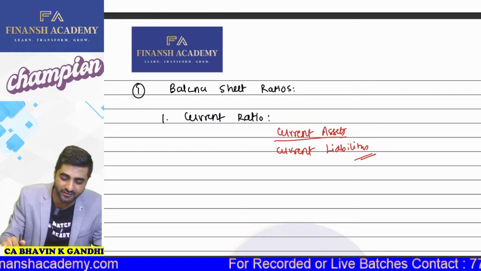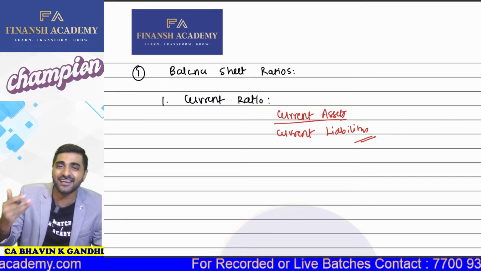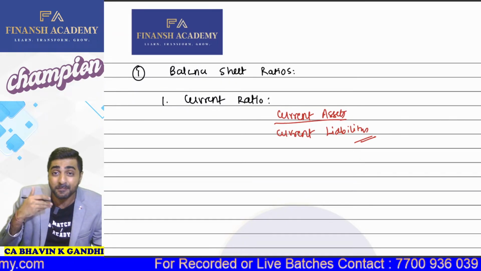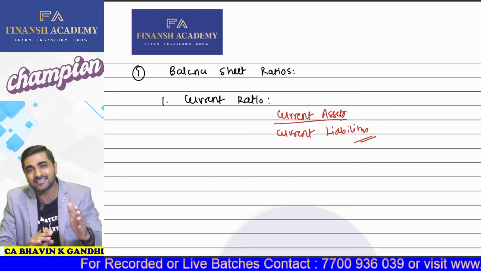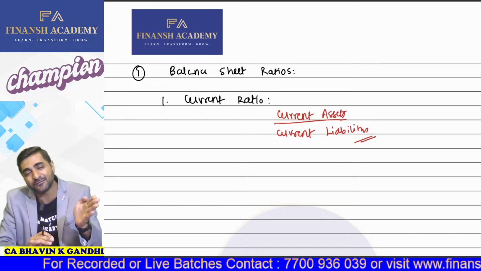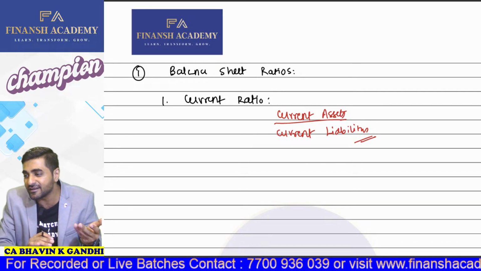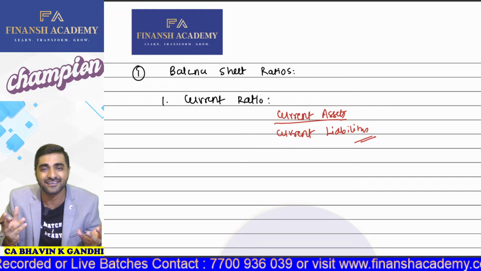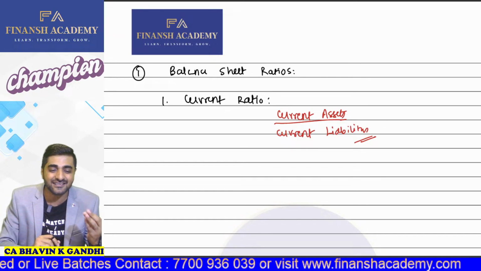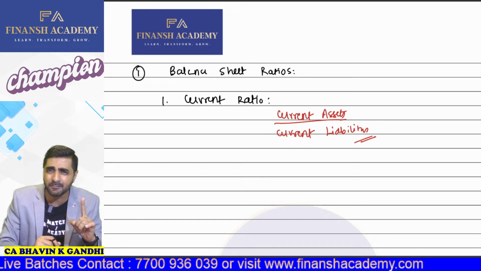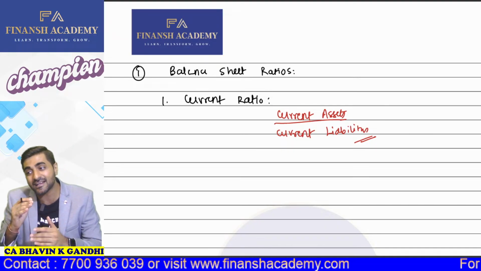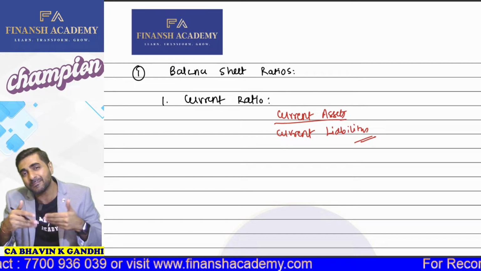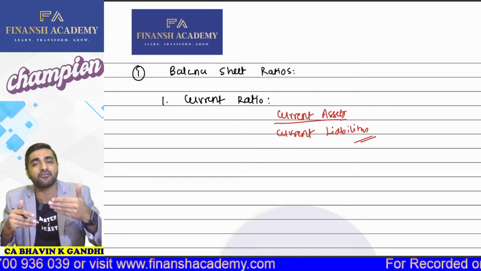What are the examples? Can I say stock, debtors, bills receivables, prepaid expenses, cash, bank, etc.? All these can be converted into cash within a period of 1 year. Come on, yes or no? Yes, sir. So current assets can be liquidated within a period of 1 year, and current liabilities are those which can be repaid within the period of 1 year.